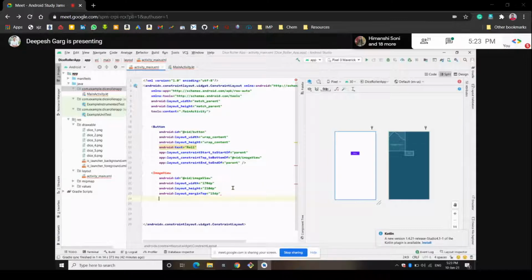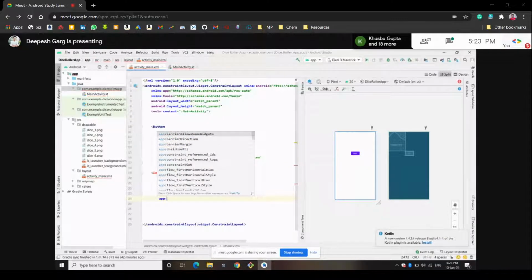15 dp margin will be there inside it, and then what we want is to apply the constraints. We have to fix this image view and the roll button. The roll button is already fixed, but we want to fix this image view, so let's apply these constraints. First of all, we want this image view in the center of the app. If you want something in the center of the app, you should add all four types of constraints to parent. Whenever all four types of constraints are parent, the thing will be centered in the app. So let's first give all the parameters as parent.